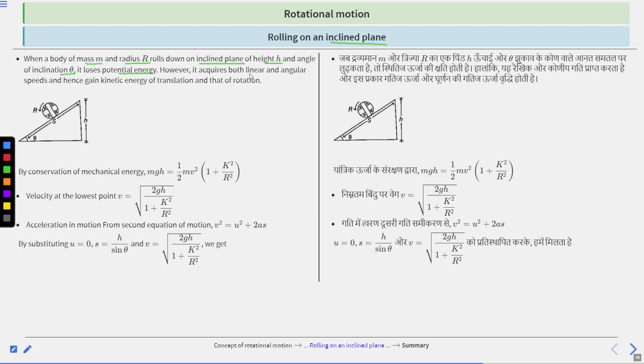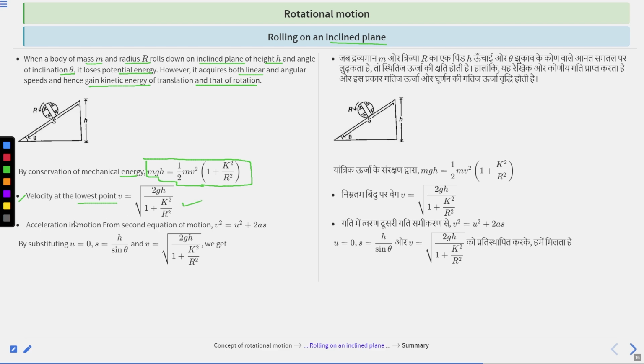However, it acquires both linear and angular speeds, and hence gains kinetic energy of translation and of rotation. By conservation of mechanical energy, mgh is equal to half mv square multiplied by 1 plus k square by r square. And the velocity at the lowest point v equals under root 2gh divided by 1 plus k square by r square.